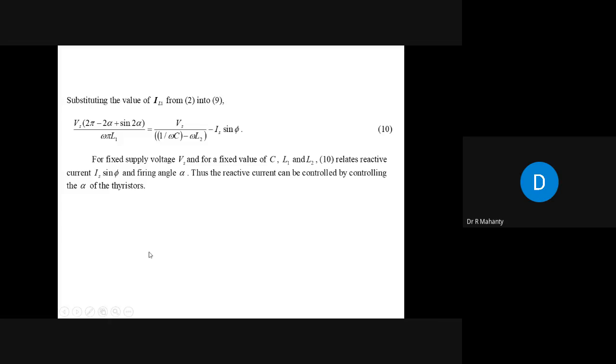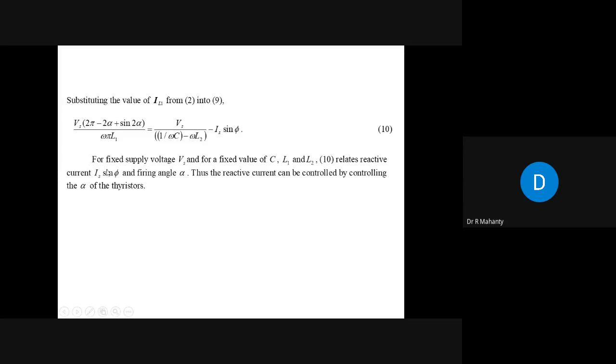The lagging VAR of the system QL and the leading VAR supplied by this are equal at unity power factor condition. So equating 7 and 8, we get IL1 is equal to this. Finally, substituting IL1 from 2 into 9, we get this equation. So this is the final equation.